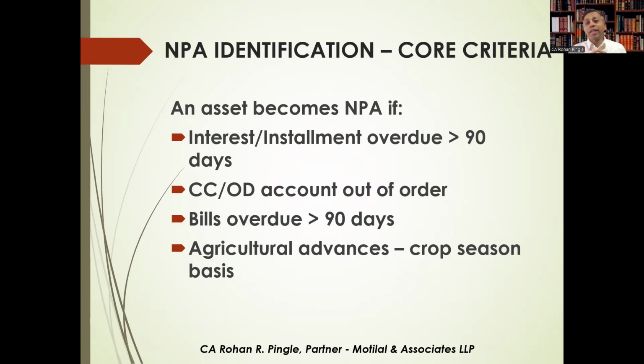Under special category, agricultural loans: short duration crops, 2 crop seasons, and long duration crops, 1 crop season. The auditor must ensure here that there is no manual suppression of overdue.